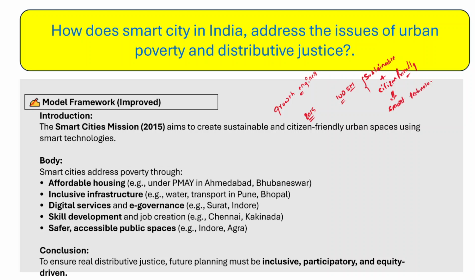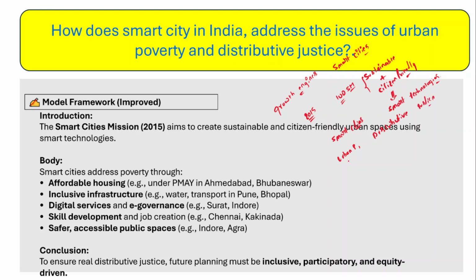So we will create sustainable and citizen-friendly urban spaces. Now this is how you have to briefly introduce this particular question about the smart cities, and then you have to go for the core theme of this question in the body part of the answer. Right? So what is the core theme of this question? The core theme is how the Smart Cities Mission will address urban poverty and also the issue of distributive justice. Right? So these are the two core themes which were asked in this question.